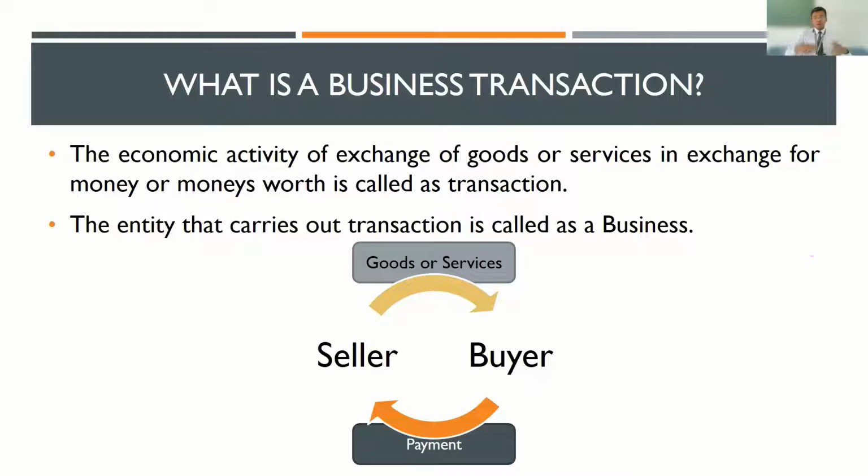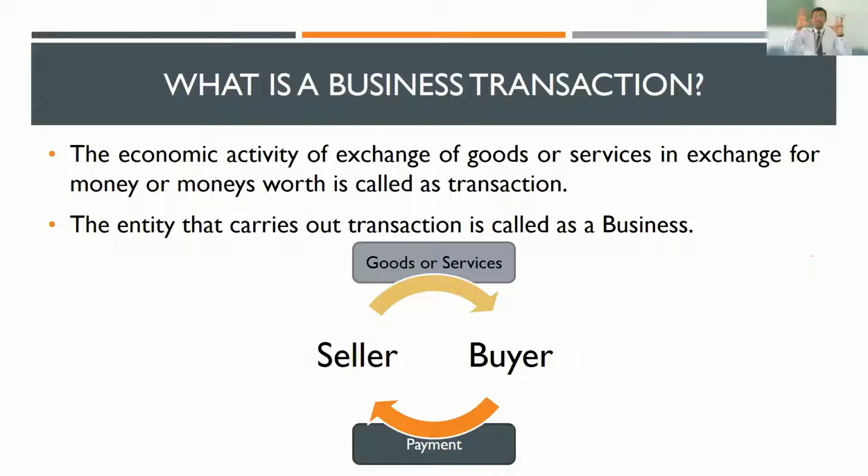Or you decide to enjoy a good lunch by ordering some biryani. You picked up Swiggy or you picked up Zomato, you found out your favorite restaurant and you placed in that order. What are you carrying out? You're carrying out a business transaction. So you are availing a good in return for a payment of money. So the entity, the institution, the organization which carries out transaction is called as a business.